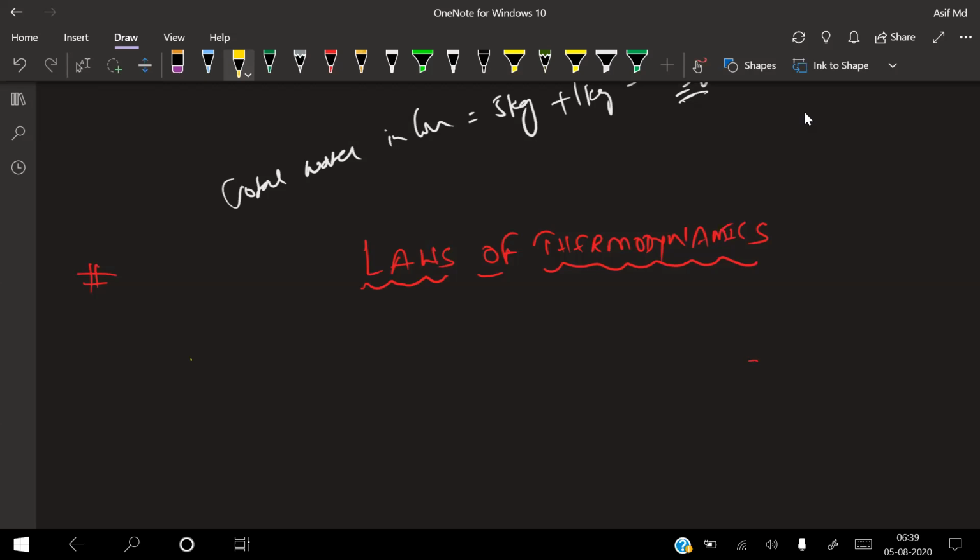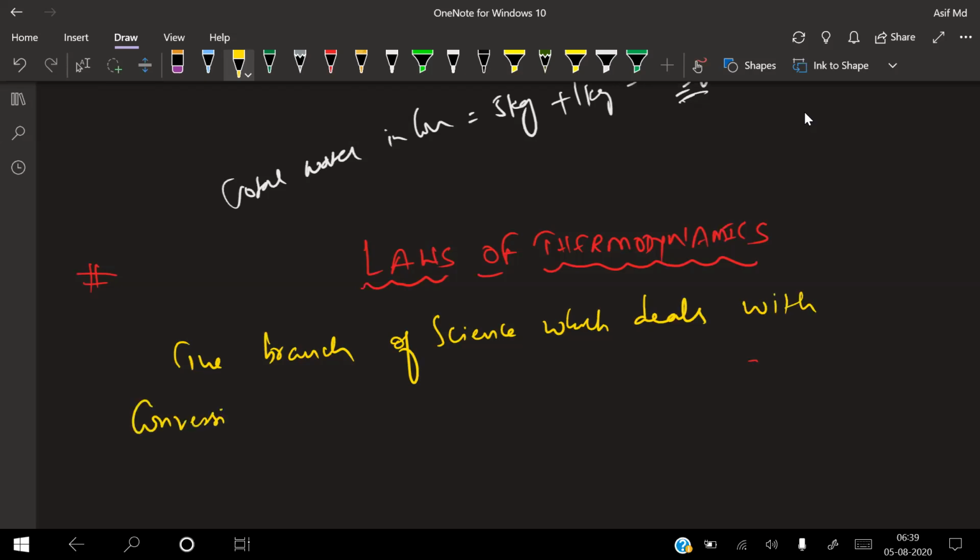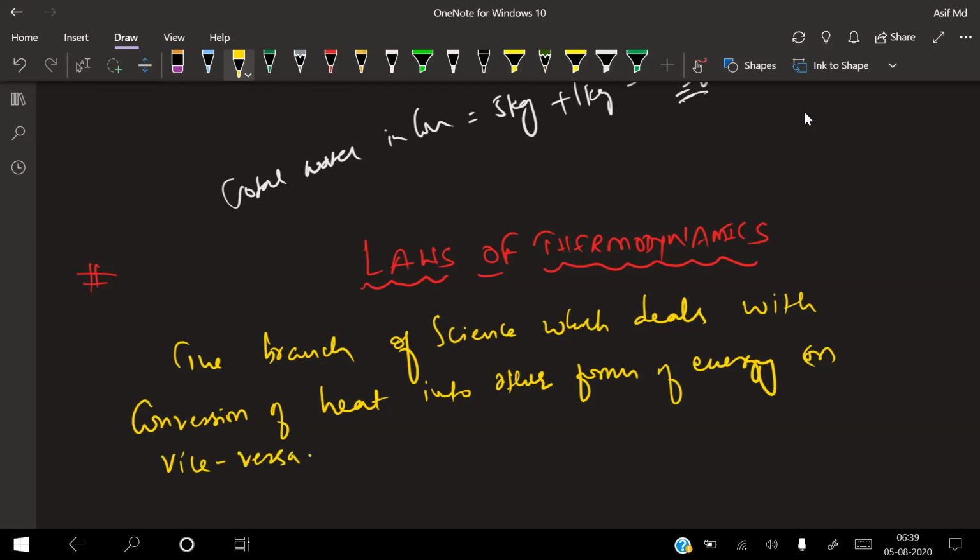So I can say this is the branch of science which deals with conversion of heat into other forms of energy or vice versa. So what is thermodynamics?